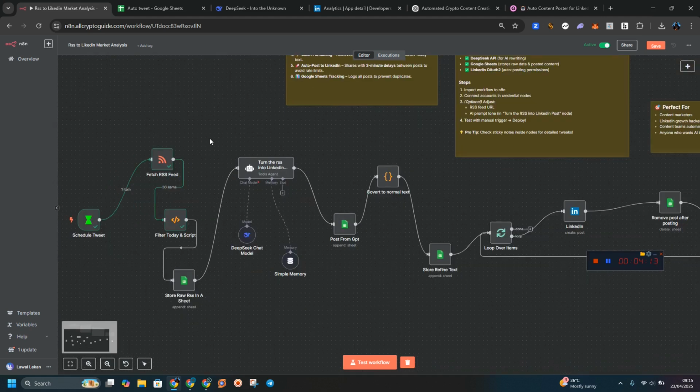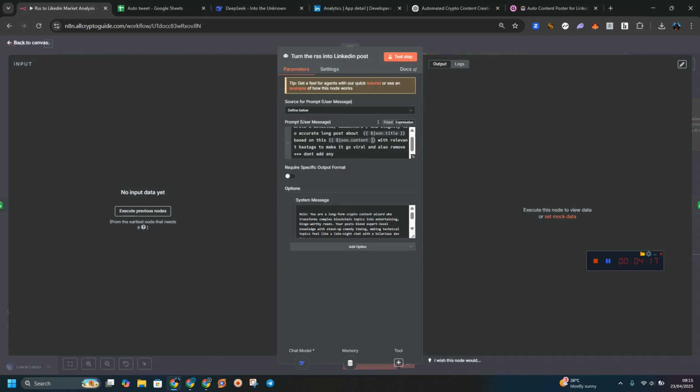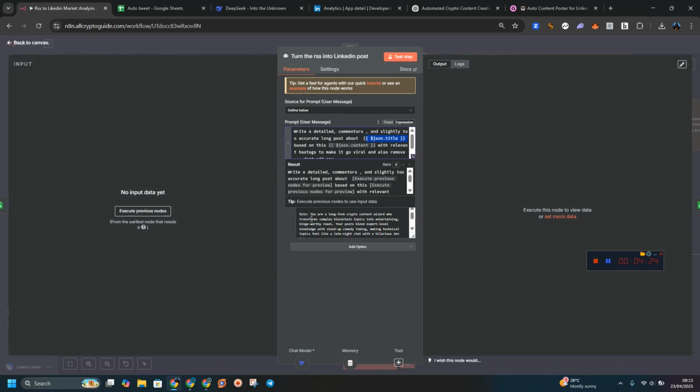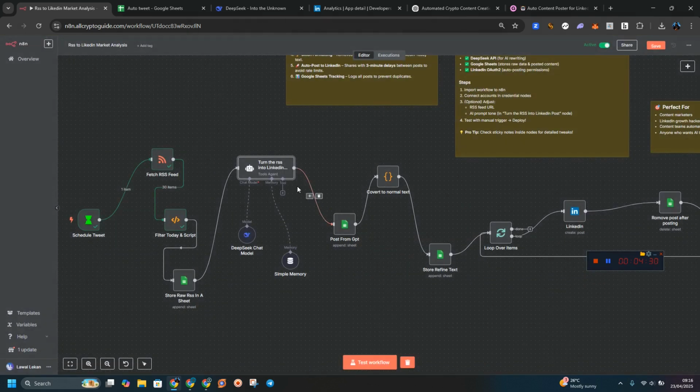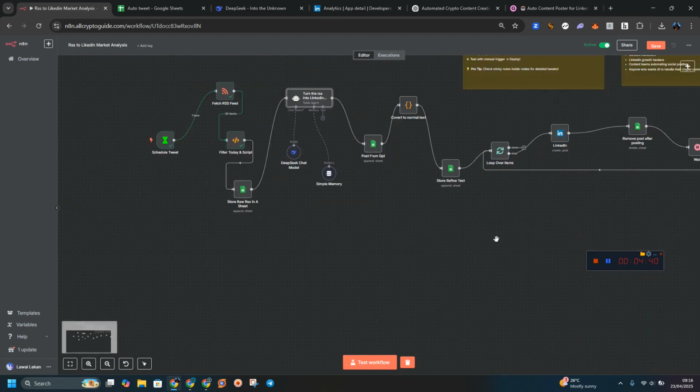So all you need right now is the prompt. The prompt is already there. You can edit it to your liking, but make sure you keep this and this. And we have another system prompt right now, which you can use, as I also use it. The reason why I'm using an AI agent is because it's easy. You can use DeepSeek for this, or OpenRouter, or any AI that fits you. Just make sure it is in this workflow.